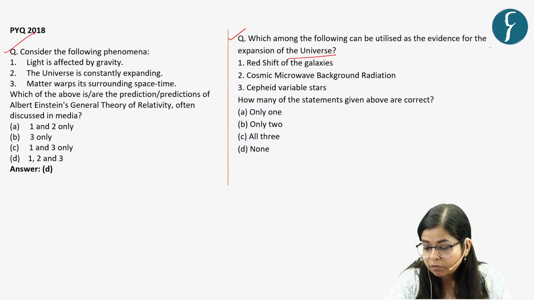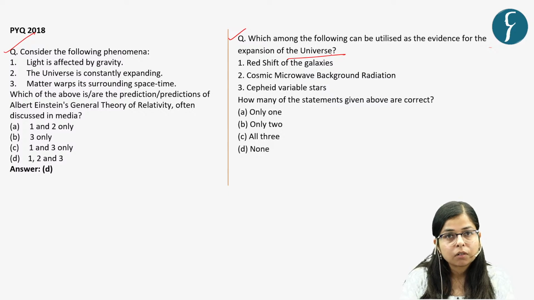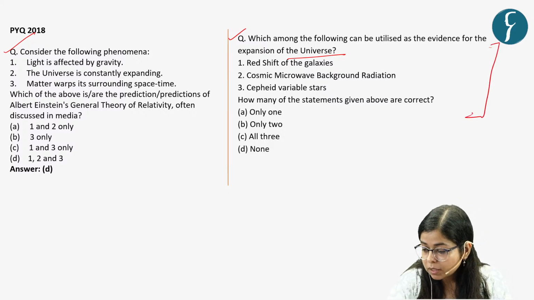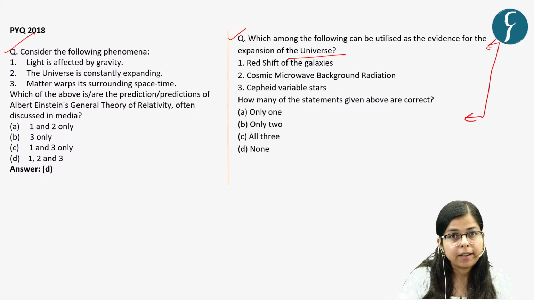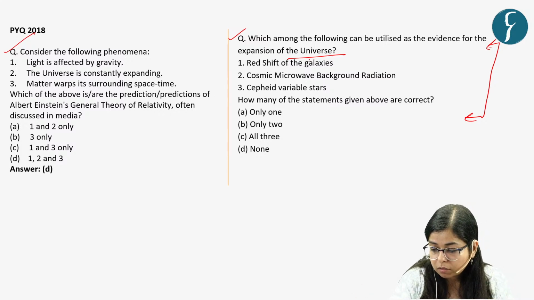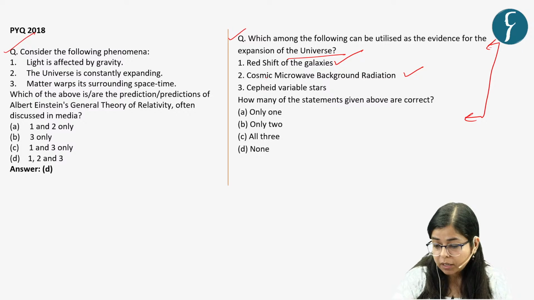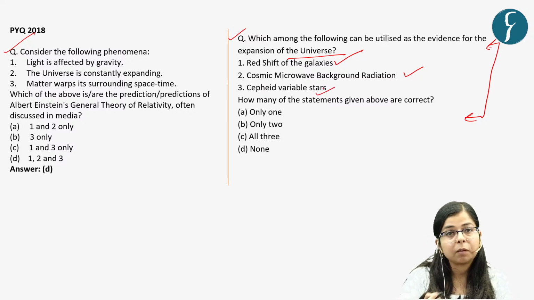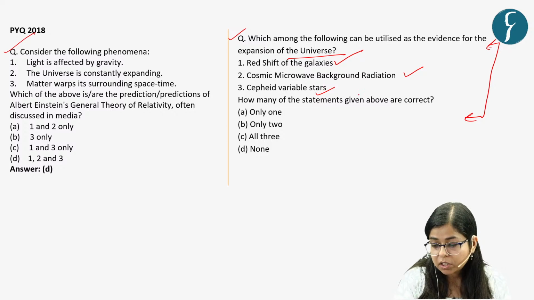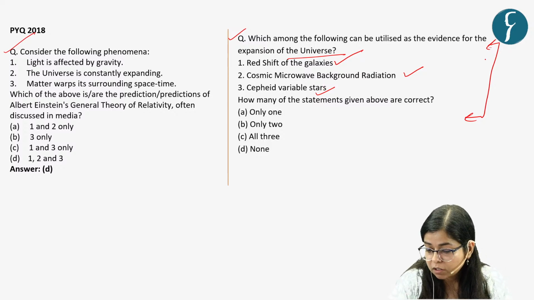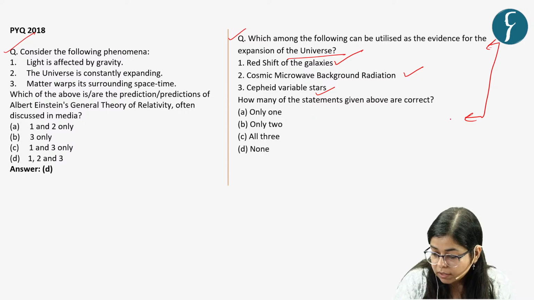So now with this, let's solve our question, which says: which among the following can be utilized as evidence for the expansion of the universe? The first option is redshift of the galaxies. This is correct. Cosmic microwave background radiation. This is also correct. By the measurement of CMB, we can see that the universe is expanding. And Cepheid variable stars, right? By measuring the brightness of these stars, we can also find that the universe is expanding. So how many of the statements given above are correct? All three are correct.